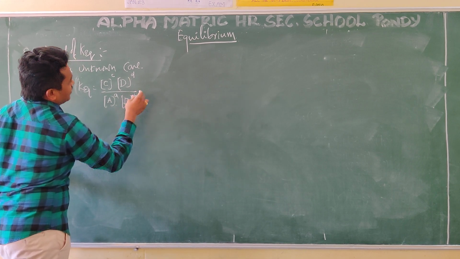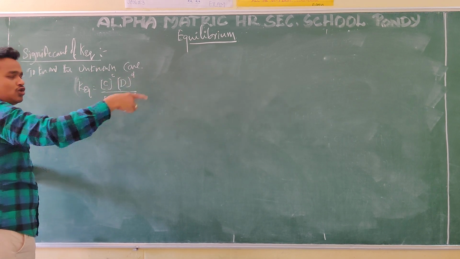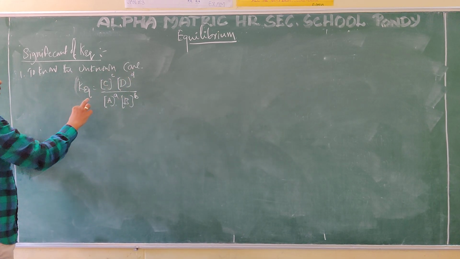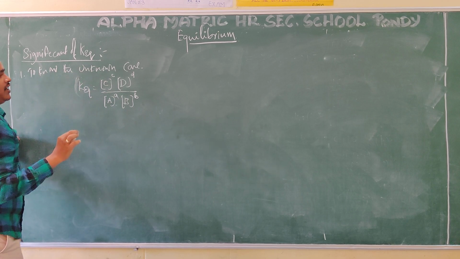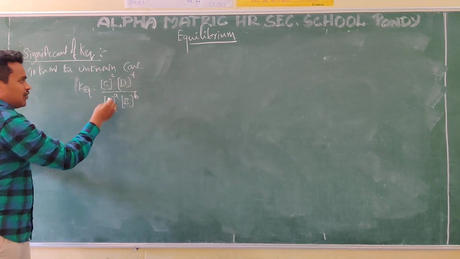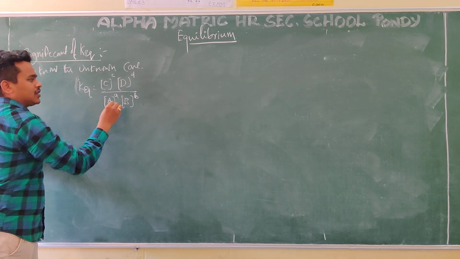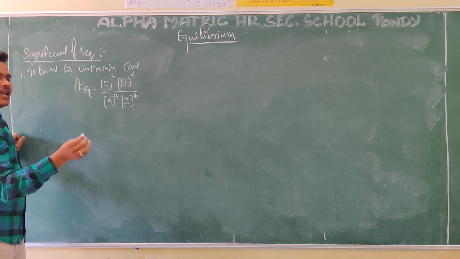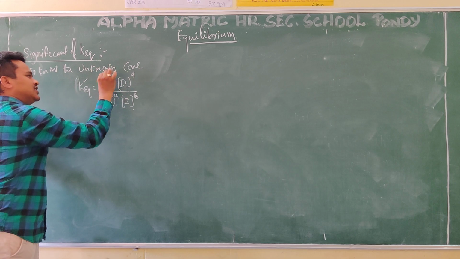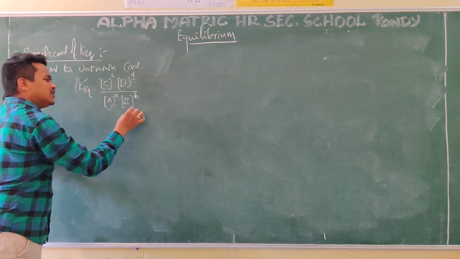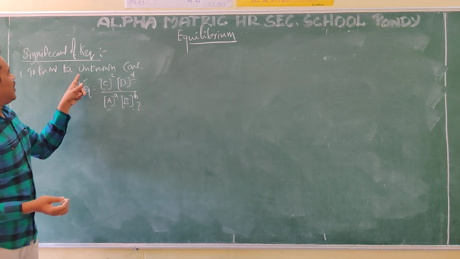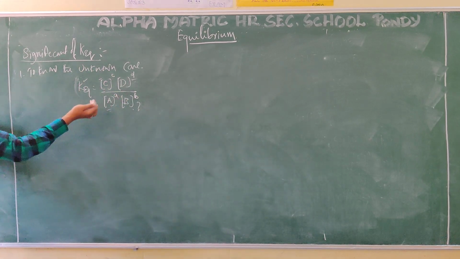This is the equation I am taking throughout the chapter, so that equation I am not writing, only the equilibrium constant. In this one there are 5 terms. If you know the equilibrium constant, C value, D value, A value, can you find out the B value? Easily you can find out. So knowing the unknown concentration is not a very important point.